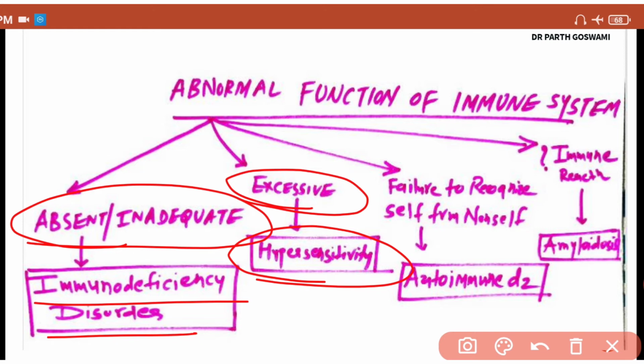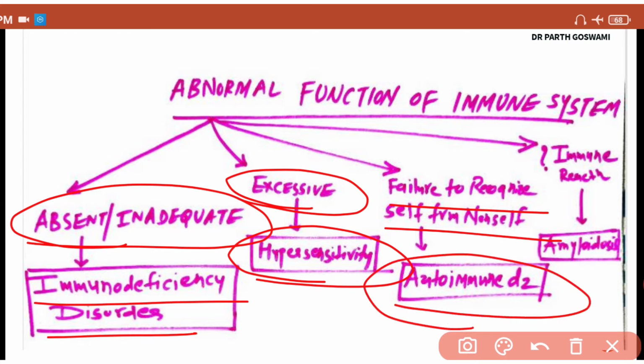Suppose guys, one of the best functions of the immune system is to recognize the self antigen from non-self. Suppose the immune system fails to recognize self antigen from non-self antigen, then it will react with our own self antigen, and you can develop autoimmune disease in that condition.